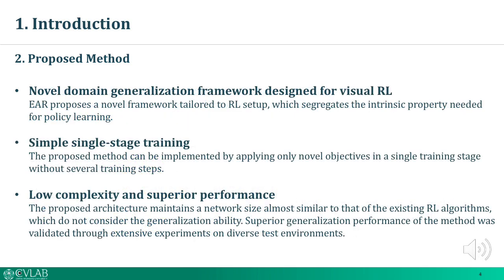To summarize, EAR has the following affirmative assets. First, EAR proposes a novel domain generalization framework designed for visual RL, which segregates the intrinsic property needed for policy learning. EAR is a simple single-stage training method which applies only novel objectives without several training steps. EAR maintains a low model complexity and at the same time produces a superior generalization performance.